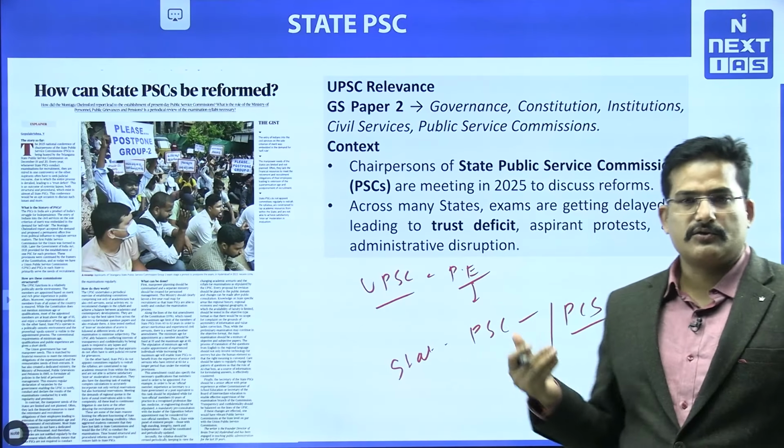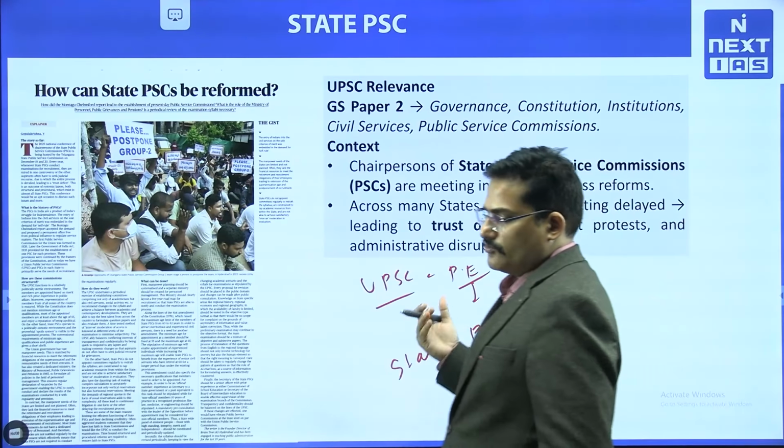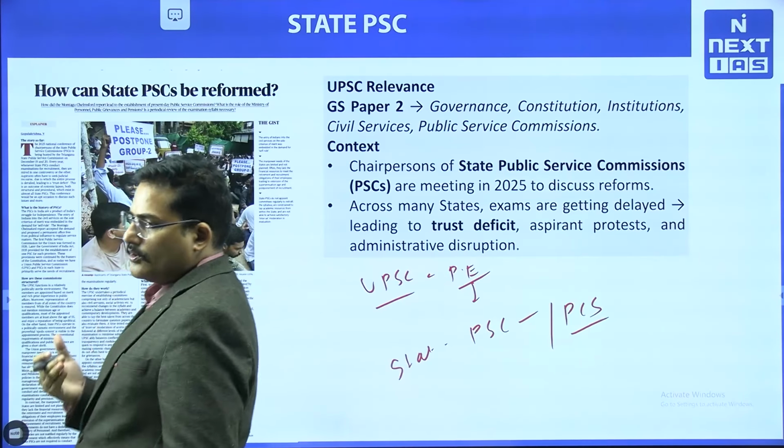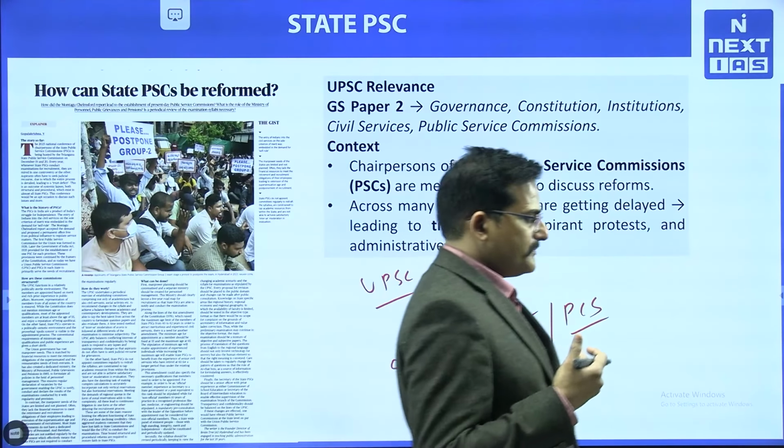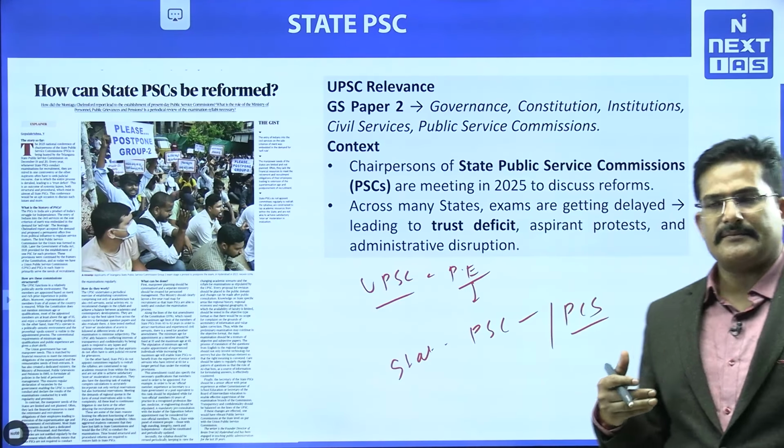Not to forget the Gujarat Public Service Commission, which is doing commendable work. And I hope your plan B is also to clear the PCS examination, if not the UPSC examination.